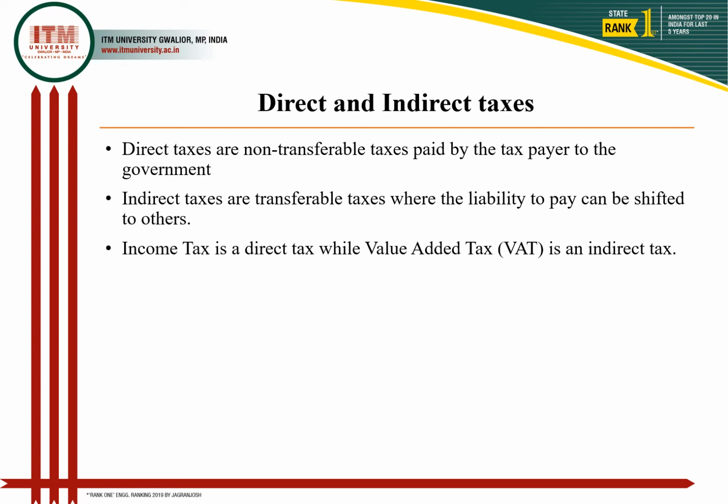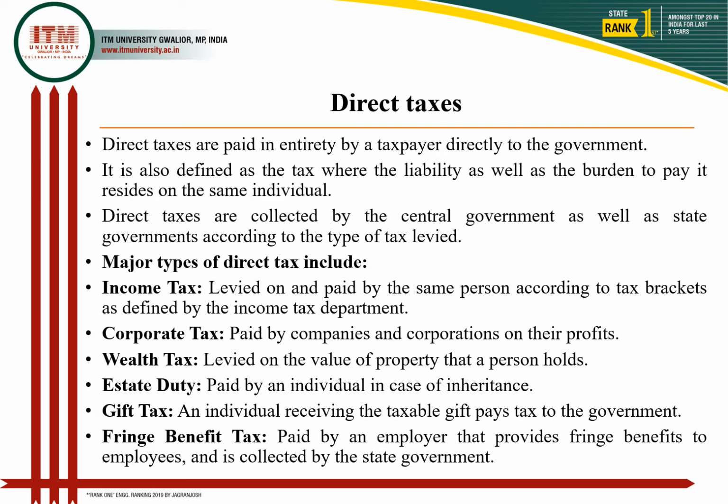In direct taxes, the liability is shifted to the taxpayer, while in indirect taxes, the liability is shifted from one person to another person. So income tax can be one of the direct taxes, while value added tax is one of the indirect taxes. The direct taxes are what? They are paid entirely by the taxpayer directly to the government.